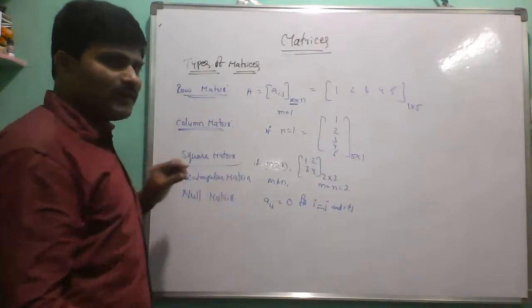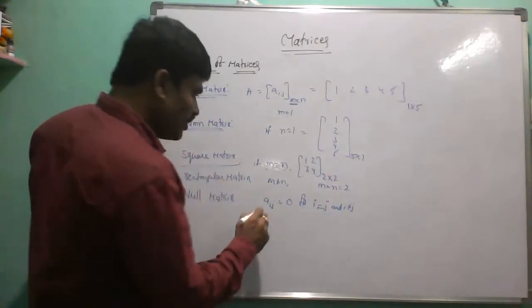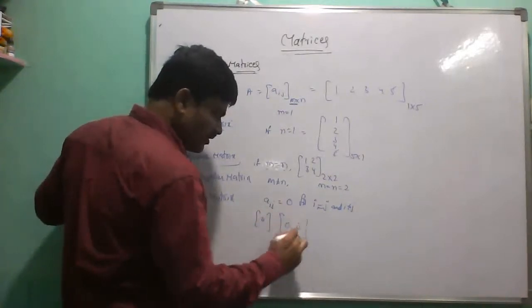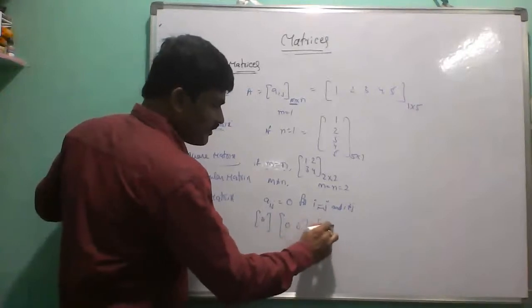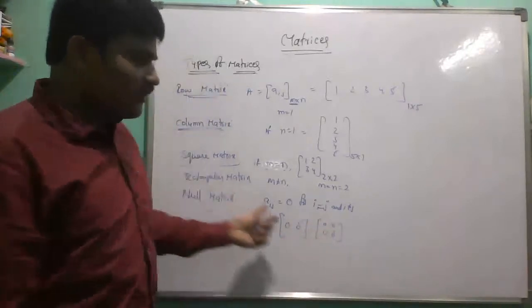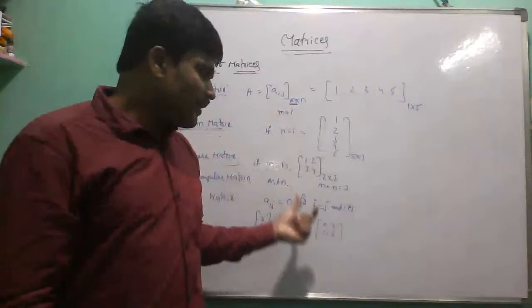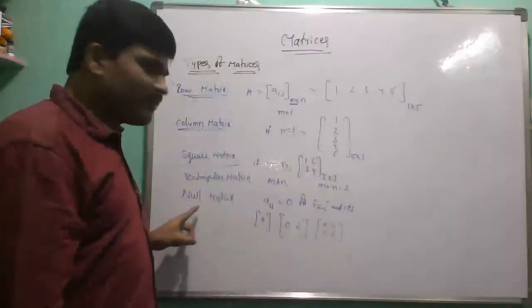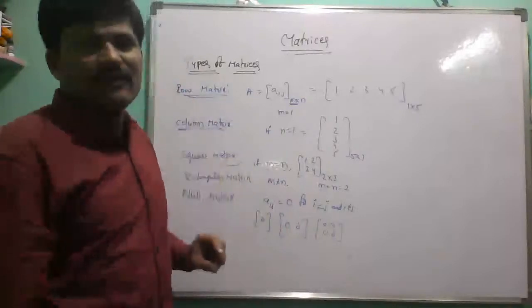All elements in the given matrix equal 0. This is also a zero matrix, a null matrix. Now we can take any order. If all elements in that matrix equal zero, then that matrix is called a null matrix.